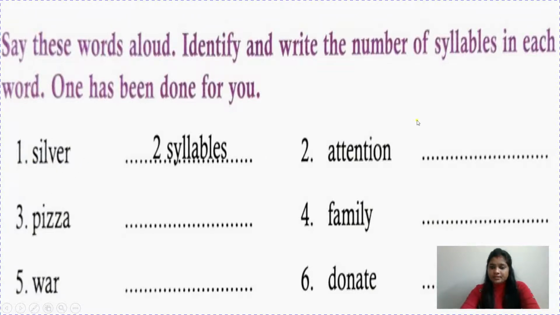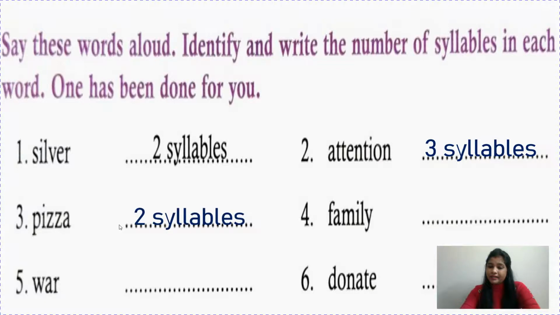Now in the same way, attention. So how will you say this? Attention. So we can hear 3 syllables here. Attention. So 3 syllables are here. Now pizza. So how will you say pizza? Pizza. 2 syllables are here. Now family.